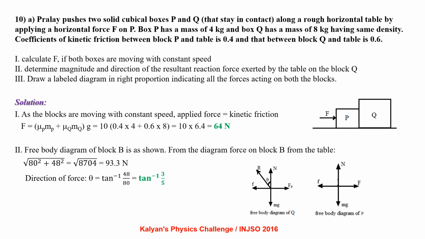For the second part, the free body diagram of block B is as shown. From the diagram, the force on block B from the table is root of 80 squared plus 48 squared, that is 93.3 Newton. The direction of the force is theta equal to tan inverse of 48 by 80, that is tan inverse of 3 by 5.